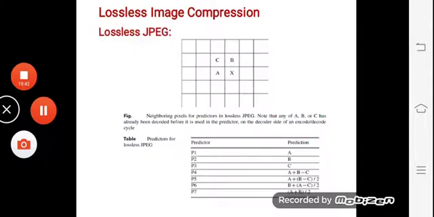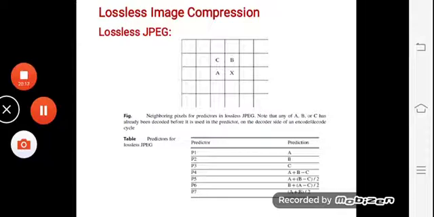So this is how lossless JPEG works, where we have these pixels A, B, C and X available here. There will be different predictors available, P1, P2 up to P7, so it depends upon which predictor to go ahead with. What has been done here is the neighboring pixels for the predictors in lossless JPEG, where it is to be noted that A, B or C has already been decoded before it is used in the predictor.